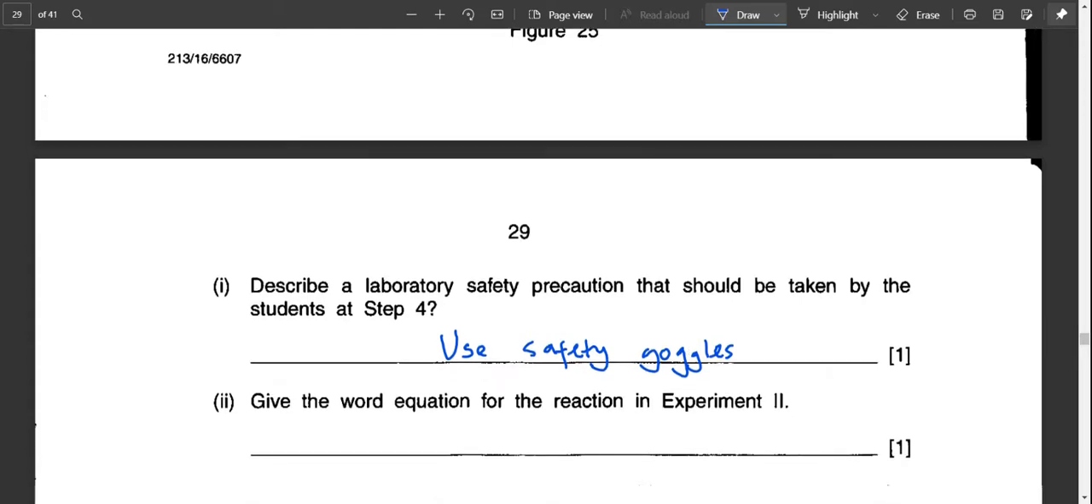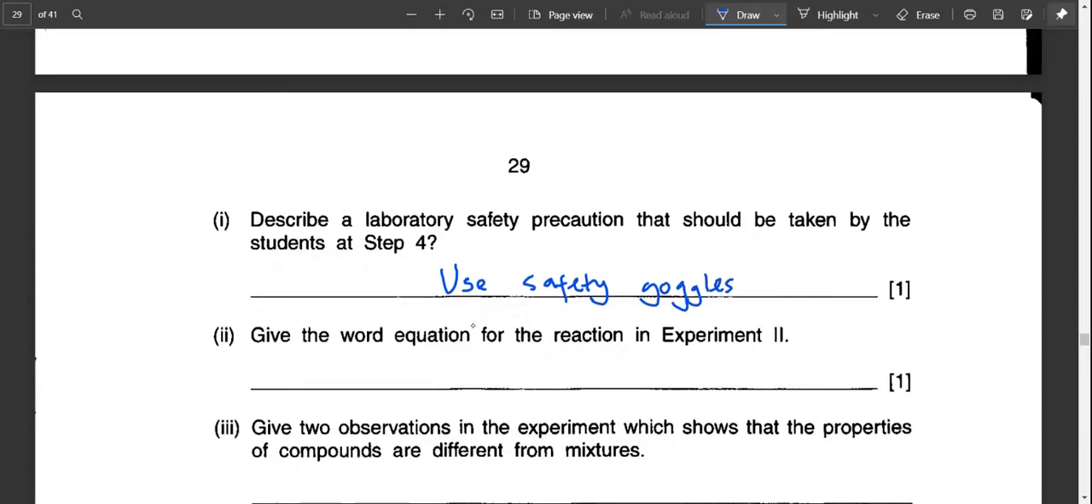And give a word equation for the reaction in experiment 2. Word equation means you just copy the words and you add the equation.